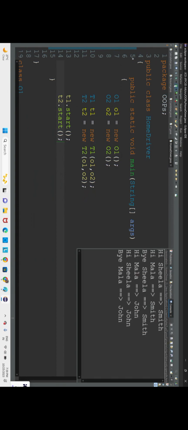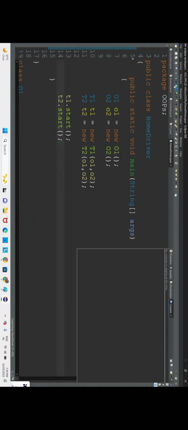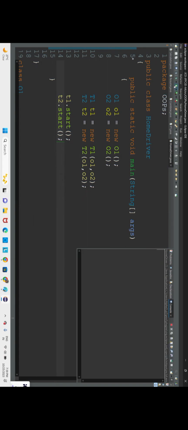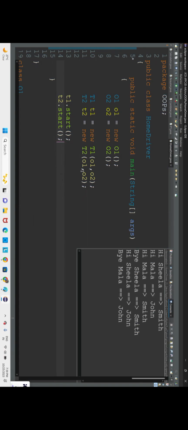If you can see now, the output is changing. First time we got correct output, but why does it keep changing? In order to allow the threads to access the specific functions, we have to go for synchronization. See, proper output we are not getting. It keeps changing, so this is not the correct way.